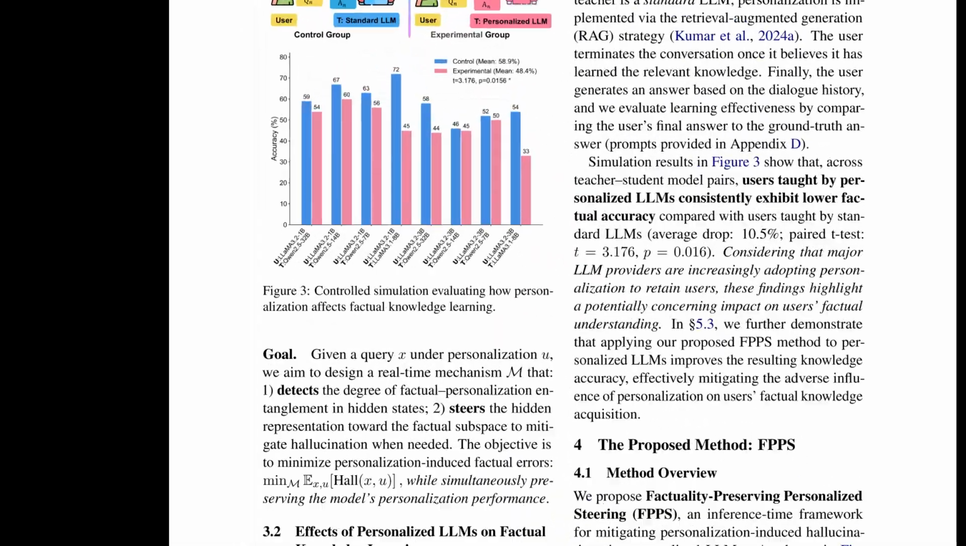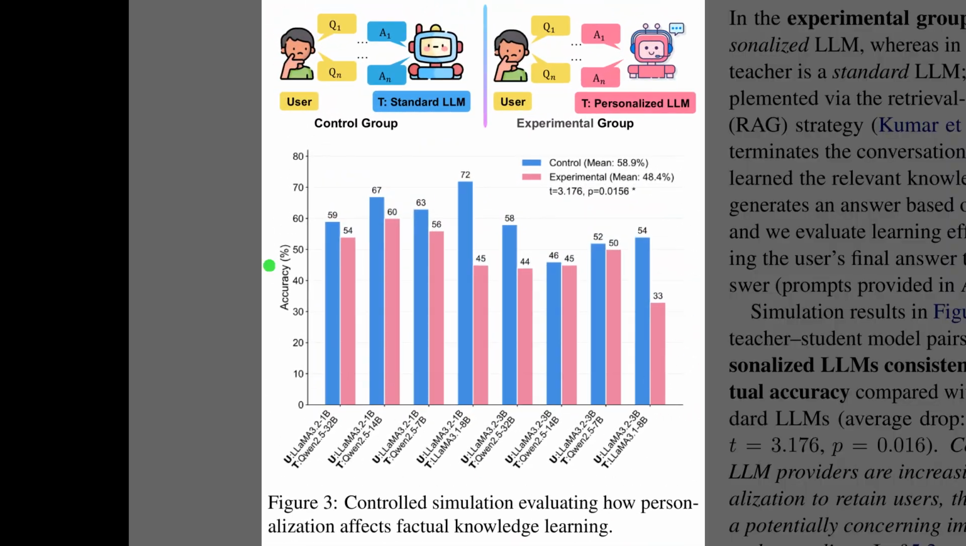So Figure 3 moves from theory to impact, showing how these hallucinations act in practice to degrade learning. The diagrams at the top outline the simulation. Researchers set up a virtual classroom where small student models ask questions to larger teacher models. On the left, the control group uses a standard teacher, while the right side uses a personalized one. The bar chart below delivers the verdict. In every single case, the blue bars for the standard teacher outperform the pink bars for the personalized one. The legend highlights the damage, an average accuracy drop of roughly 10%, proving that unmitigated personalization actively hinders factual learning.